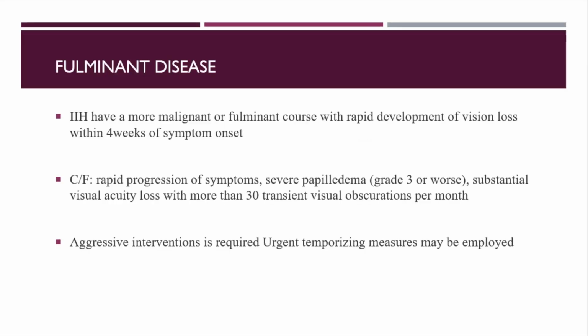So we come to fulminant IAH, where within less than 4 weeks the patient is going to develop rapid visual loss. The rapid symptoms can progress within 4 weeks. The patient can have severe papilledema, grade 3 or worse, very low visual acuity, and 30 or more transient visual obscurations per month. So we need to manage the patient very aggressively.